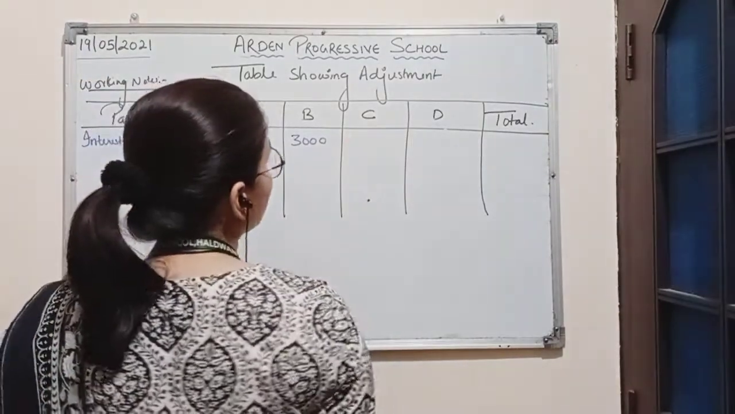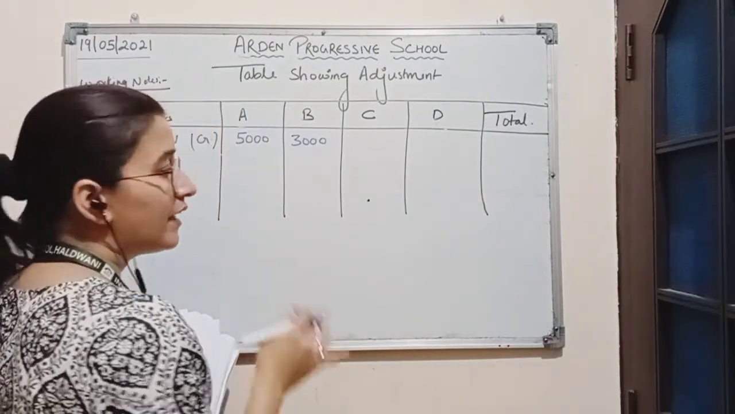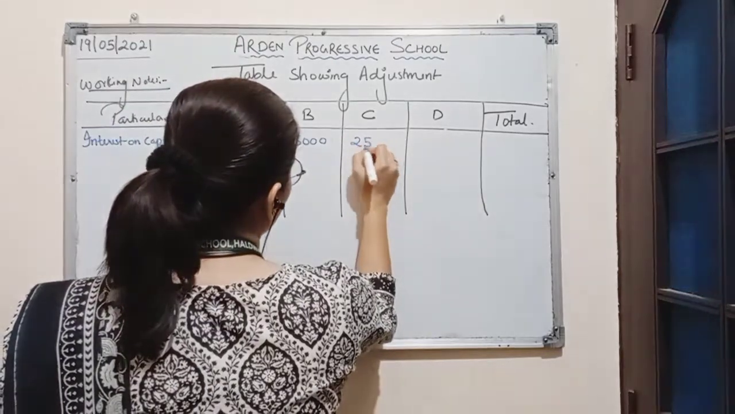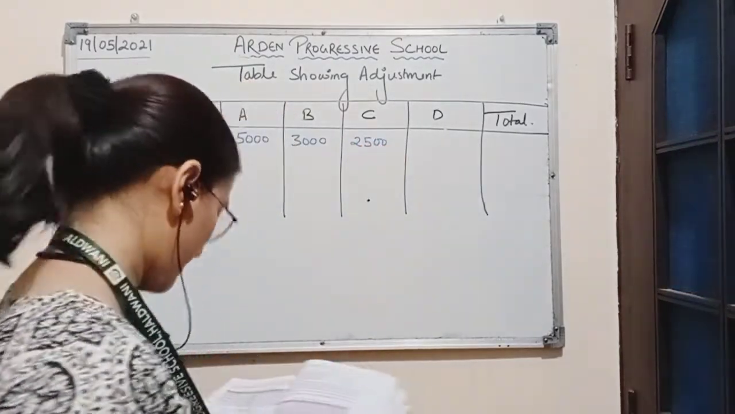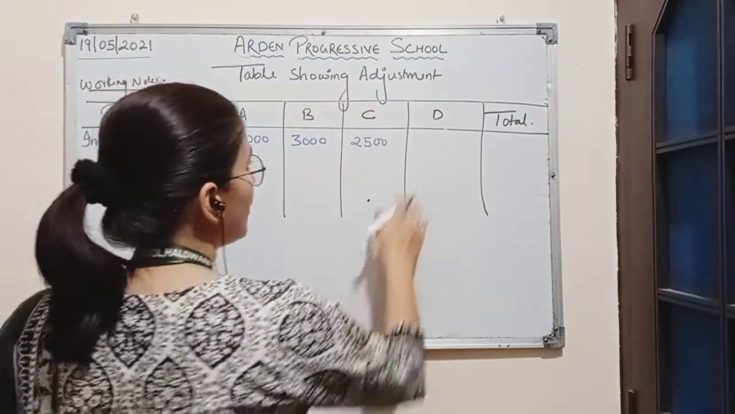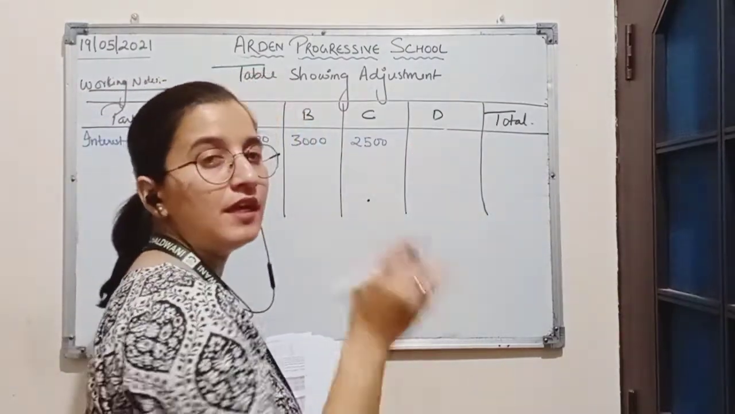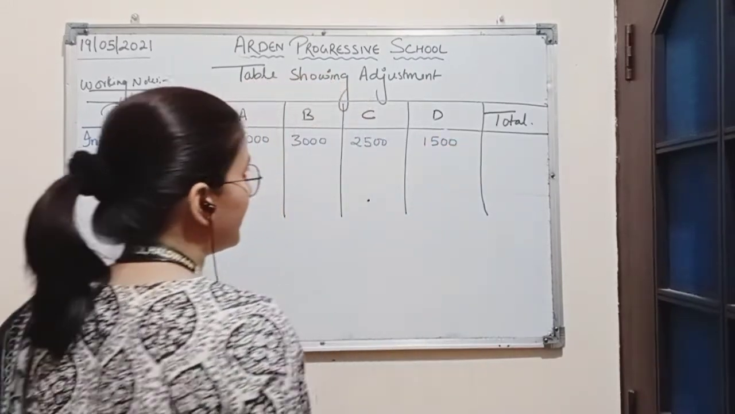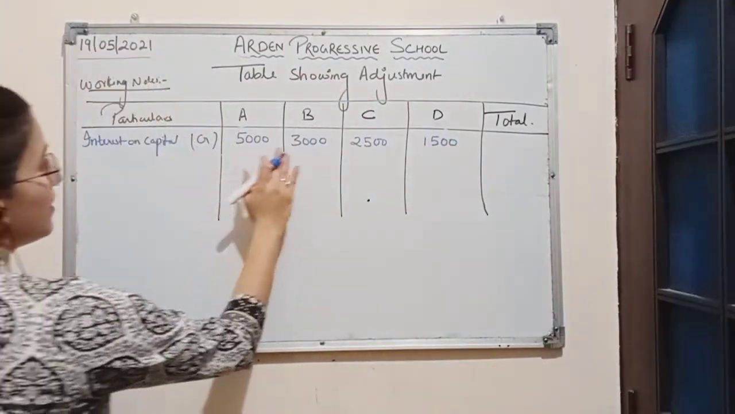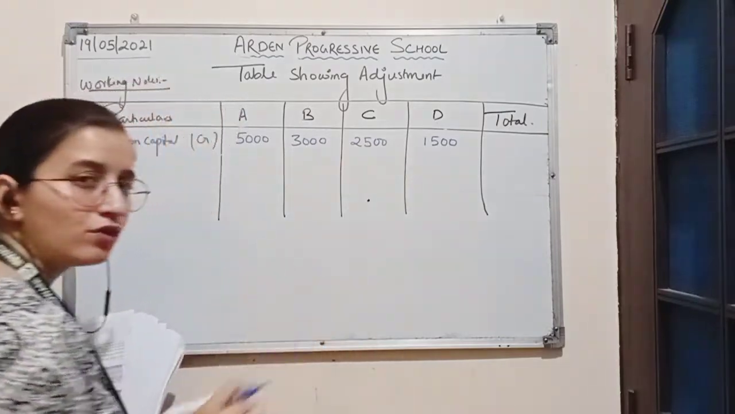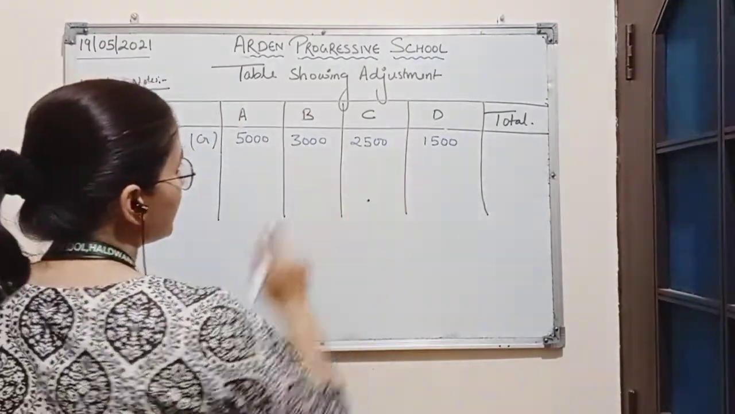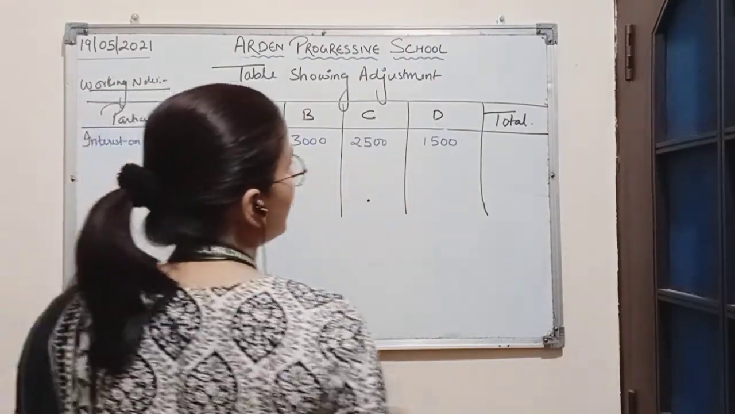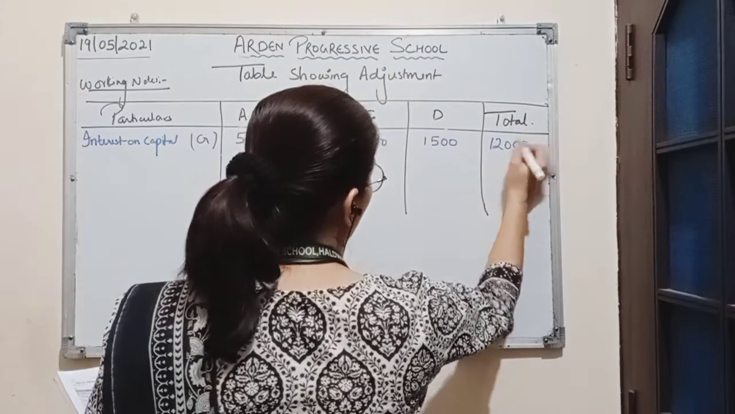Then C has brought 25,000 as capital and 10% is the rate of interest on capital. So 10% of 25,000 will be 2,500. And last, D has brought 15,000 as capital. 10% of 15,000 will be 1,500. So here the firm has omitted the amount of interest on capital which is to be paid to the partners. So the total amount of interest on capital will be rupees 12,000.